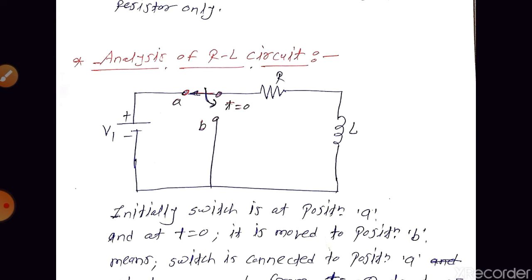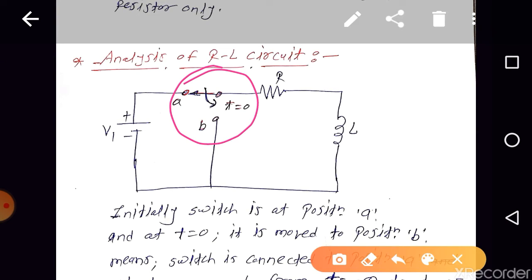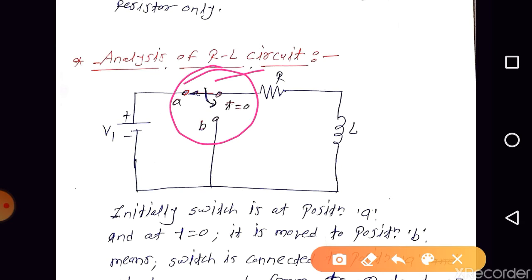Please try to understand this. We have the switch, which is moved from position A to B at time t equal to 0. It means that at time t equal to minus infinity, the switch is connected to position A. Are you getting the point? We move the switch at t equal to 0 from A to B, which means the switch is connected to position A at time t equal to minus infinity.